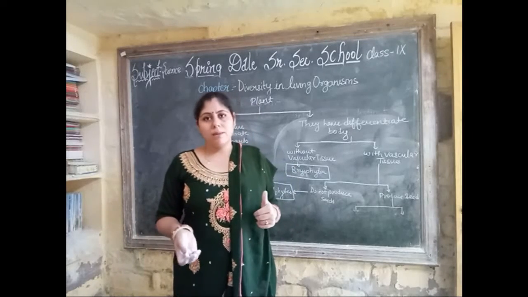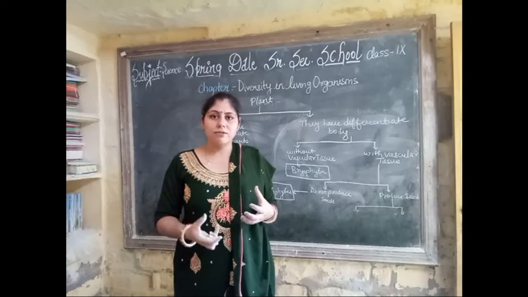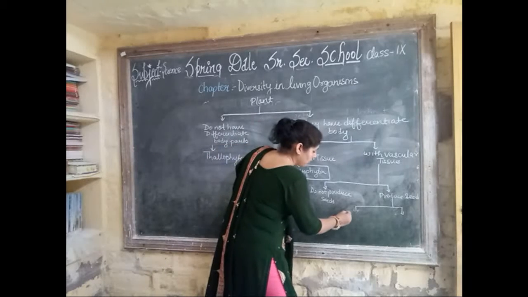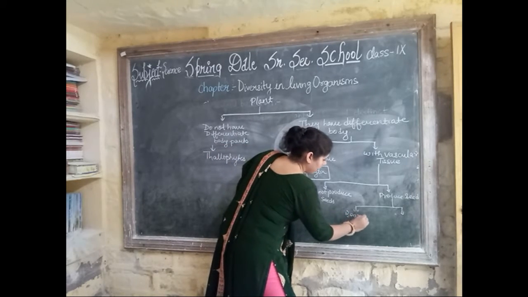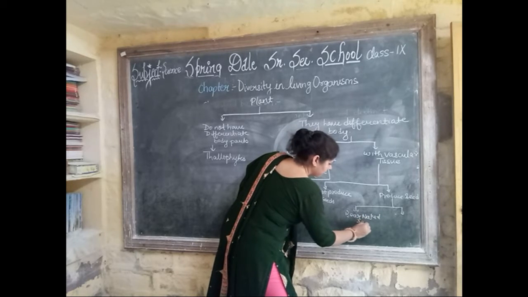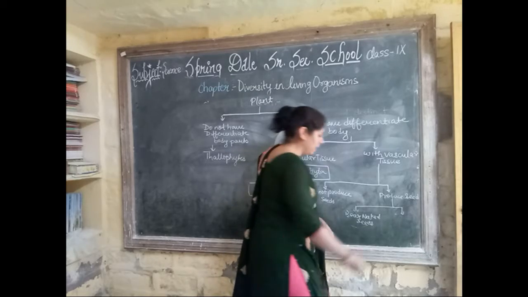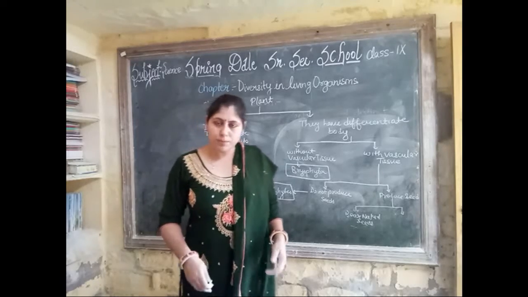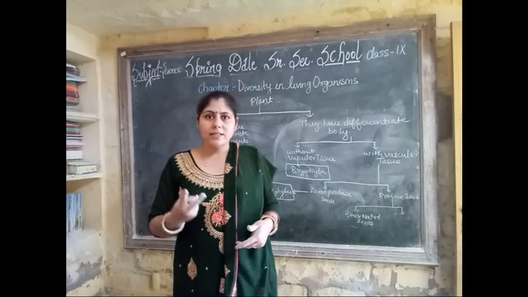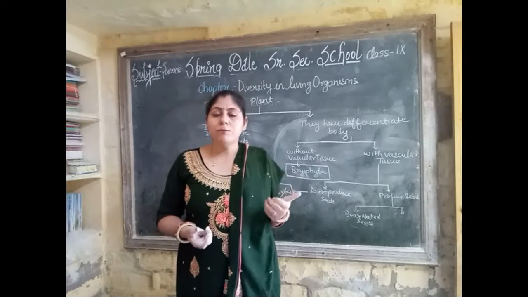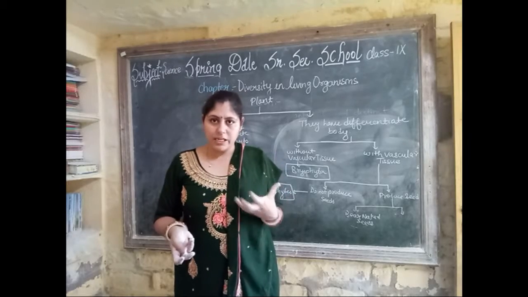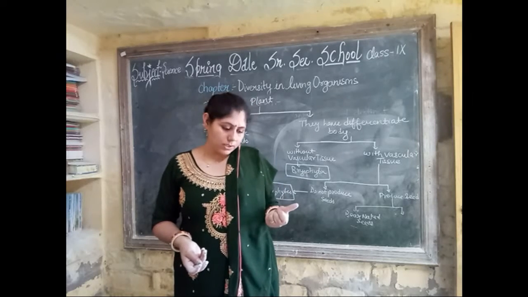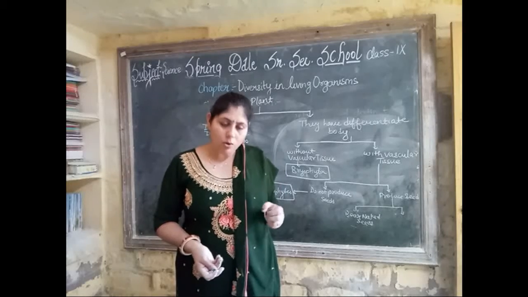Some seeds are naked and some seeds are within fruits. Those with naked seeds are called gymnosperms, and those with seeds within fruits are called angiosperms. Angiosperms are divided into two parts: some have seeds with two cotyledons, called dicots, and some have seeds with one cotyledon, called monocots.